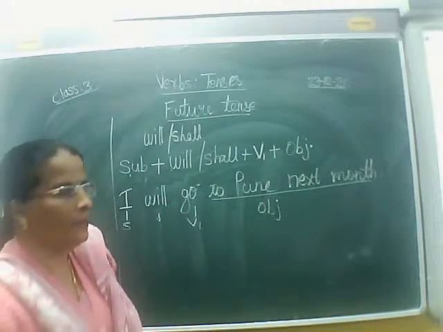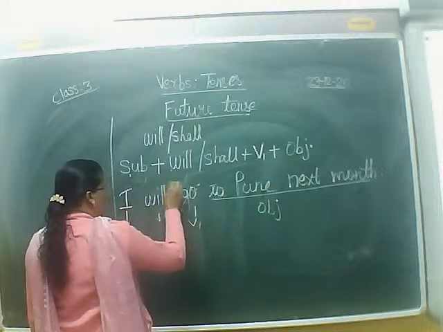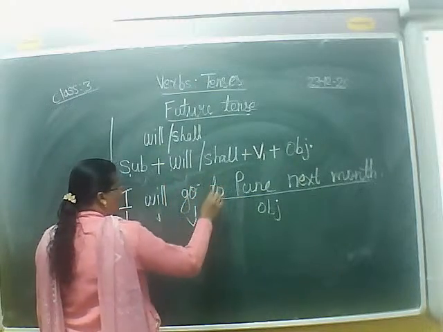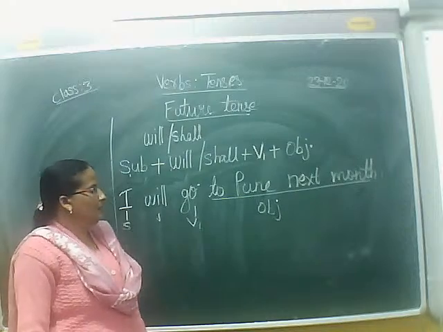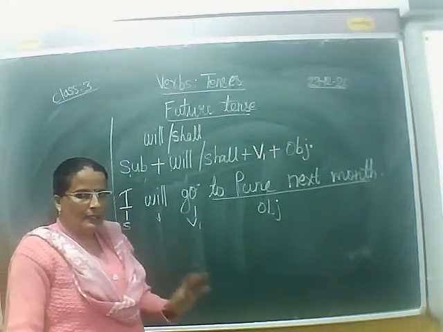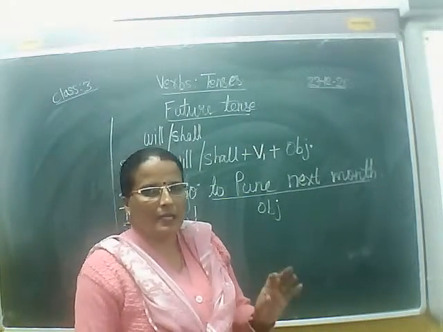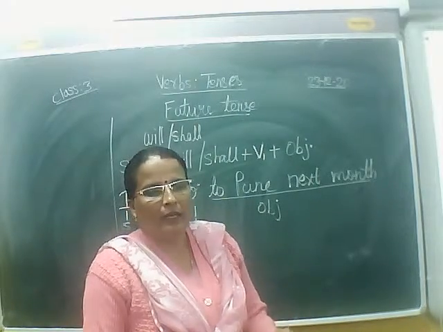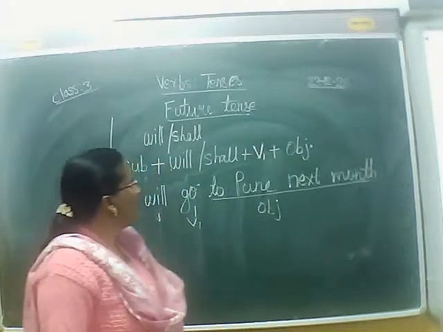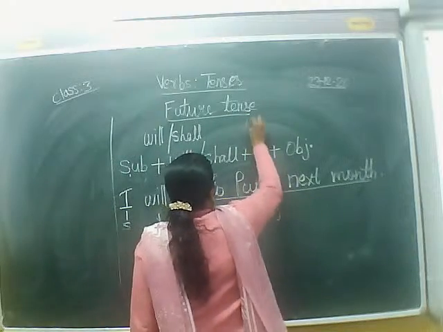So how do we express our thoughts or actions in a negative sentence in future tense? You have already learned isn't, aren't, wasn't, weren't, right? Here, will plus not changes into won't.